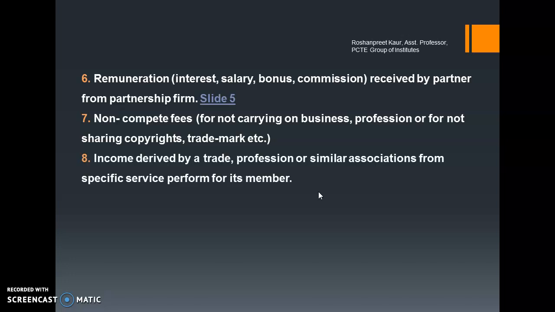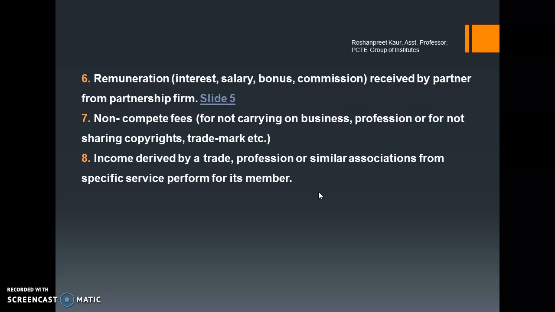Next is income derived by a trade, profession or similar association. Supposedly, there are certain associations such as ICAI, where all the CAs come together and form a part of the ICAI Institute. Now in this organization, the organization charges a certain fee from them, say 2000, 3000 per annum.